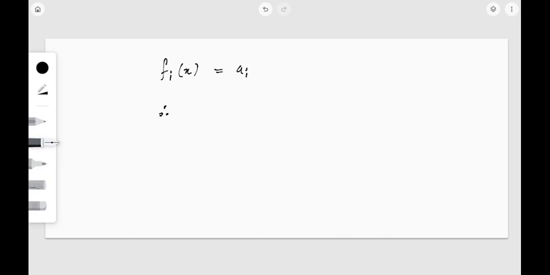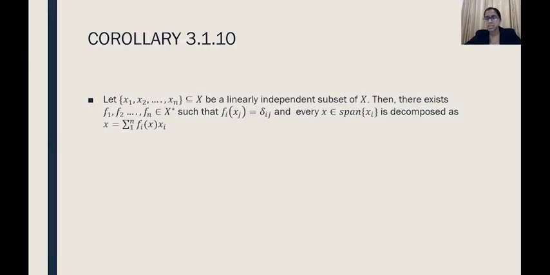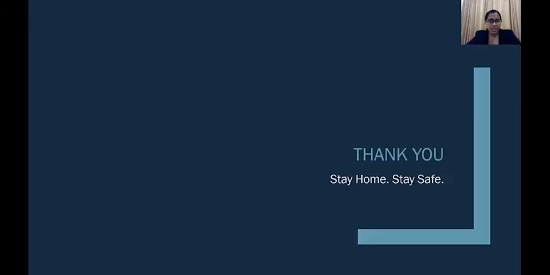So we had chosen x equal to summation a_i x_i. So this is nothing but summation f_i of x into x_i. So this is what we had to prove in that corollary. We had to show that corresponding to any linearly independent subset of X, we can always find a set of linear functionals which satisfies the following conditions. So I hope the proof is clear. So with this we shall wind up today's session. Thank you. Stay home and stay safe.